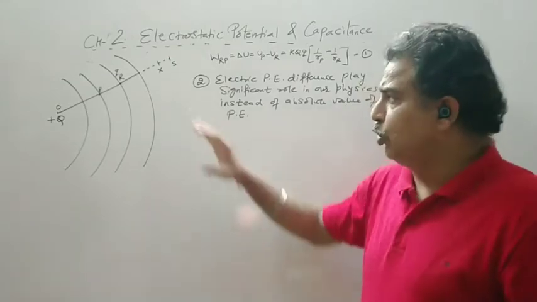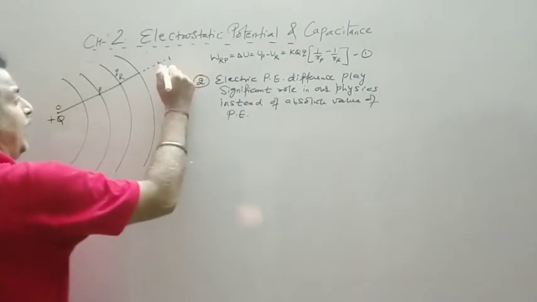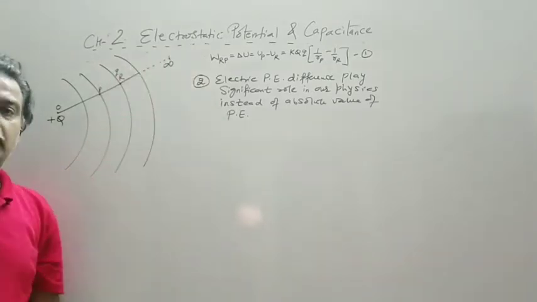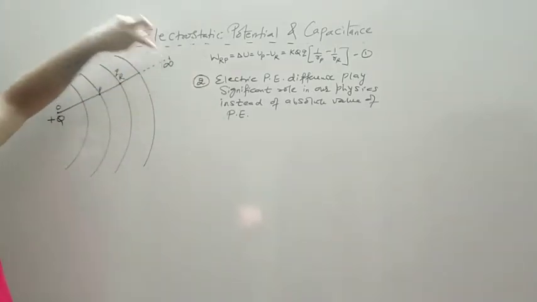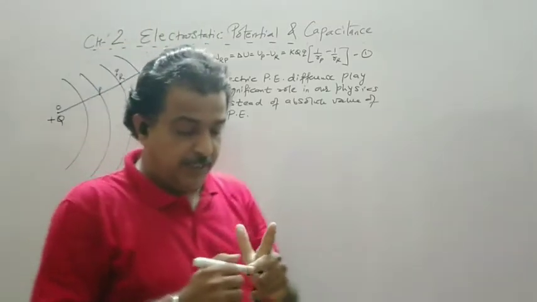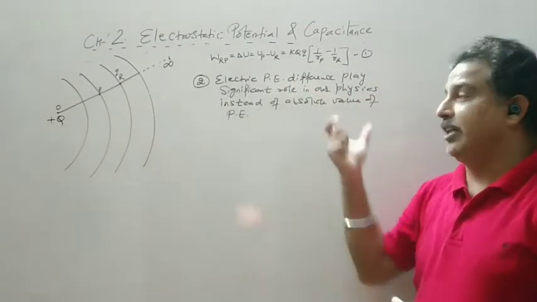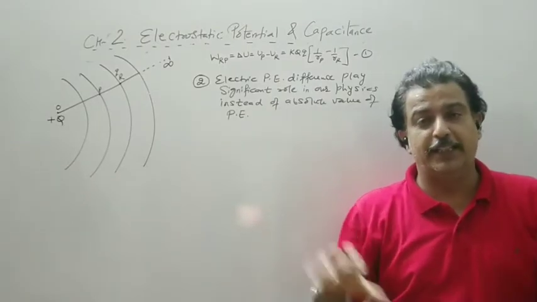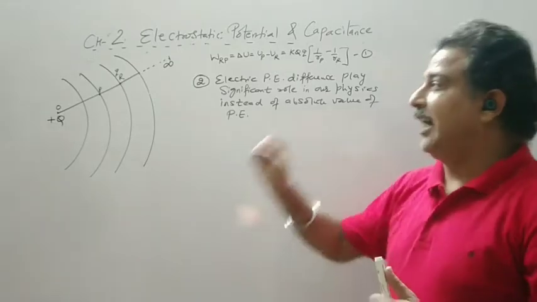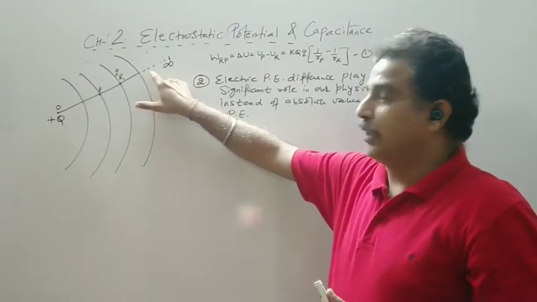So all the points outside the field are referred to as infinite. So infinite means outside the field. Now if I fix an initial point, our calculation in many cases becomes easier. So we need a potential energy difference. One should be high, one should be low. But the initial position for our convenience is fixed, and that position is called infinite. So infinite means just outside the field.